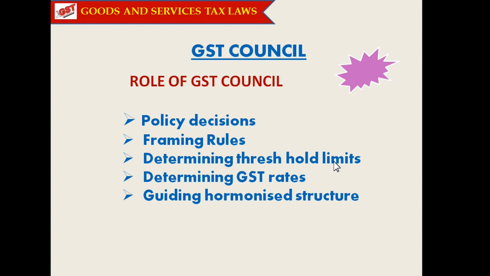For example, the threshold limit for the compensation levy was determined in the initial stage as 50 lakhs per annum, and now it has been increased to 1 crore and 50 lakhs. That means when the turnover is below 1 crore and 50 lakhs, then he comes under the compensation levy scheme.